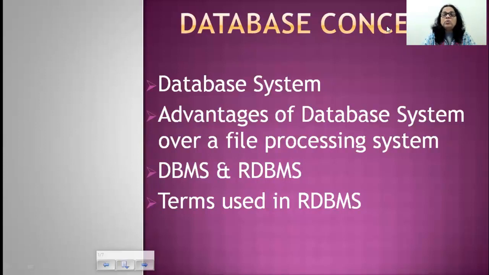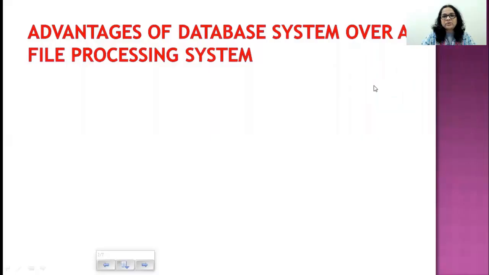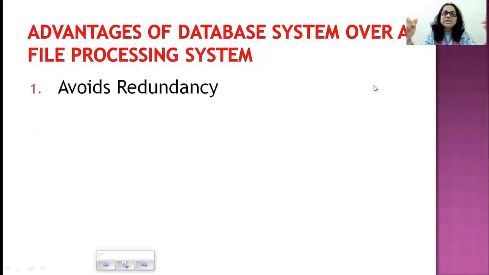Now, what are the advantages of a database system over a file processing system? When I say a file processing system, I mean the manual system that was used in earlier days. One is, if you're using a database system, you can avoid redundancy. The word redundancy means duplication. Now, how can I avoid duplication?